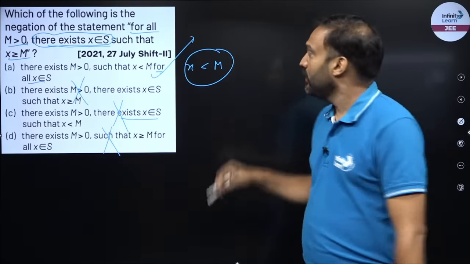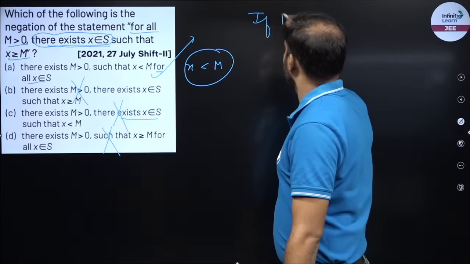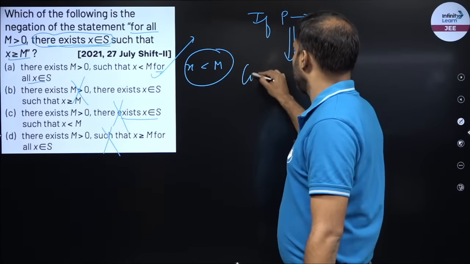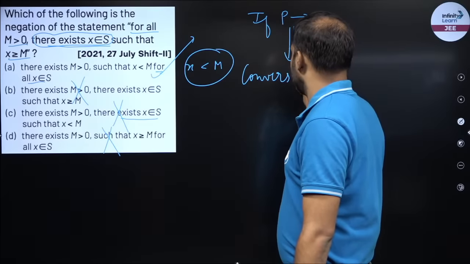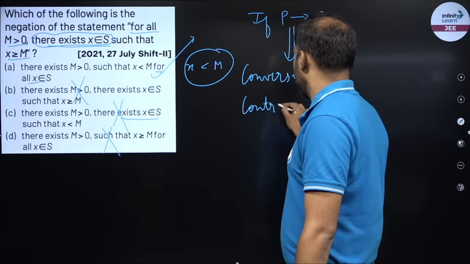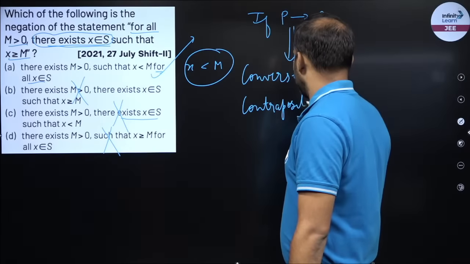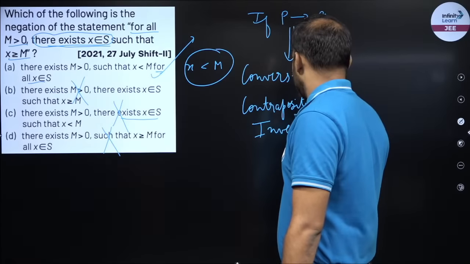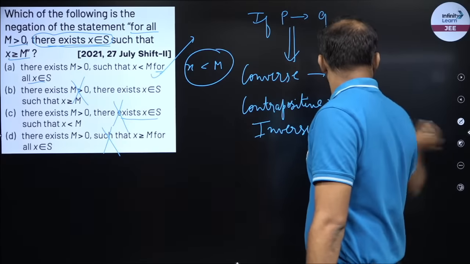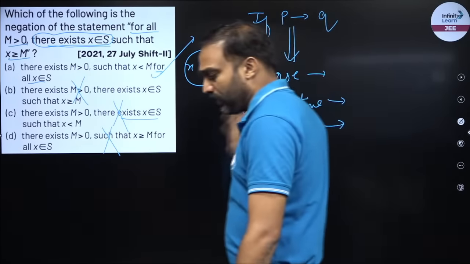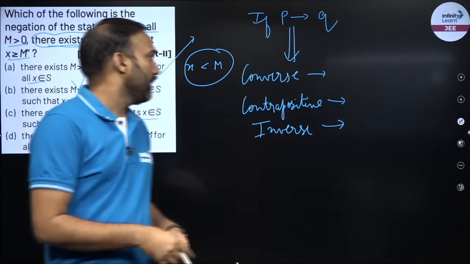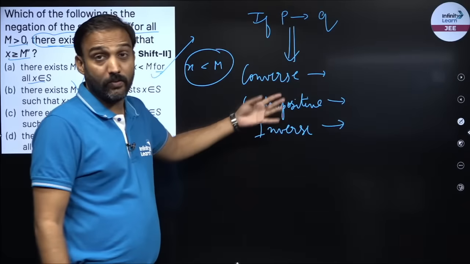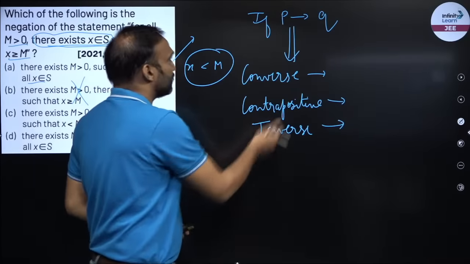Let's say I have if P then Q. Now if somebody asks you to find out the converse, contrapositive and inverse of this statement, if P then Q. So what is the converse of this?